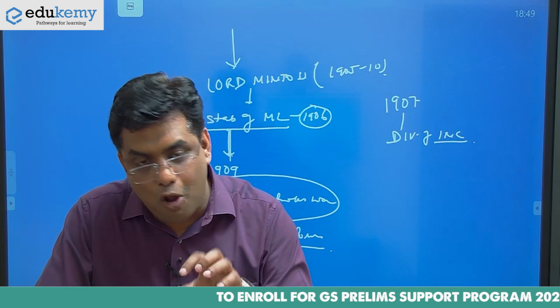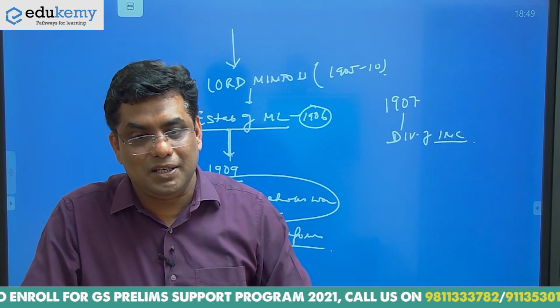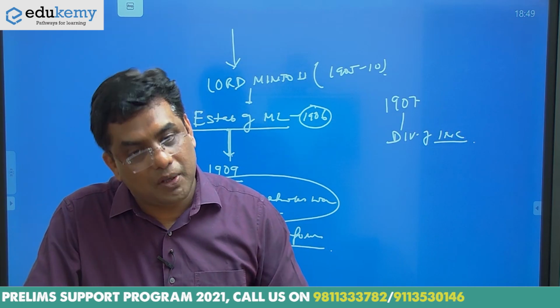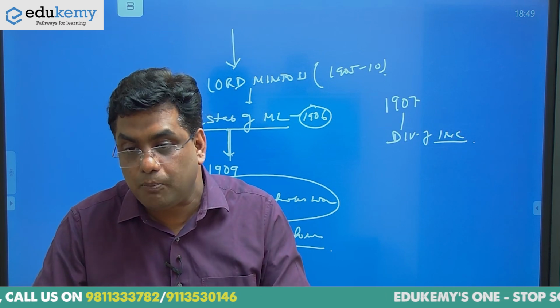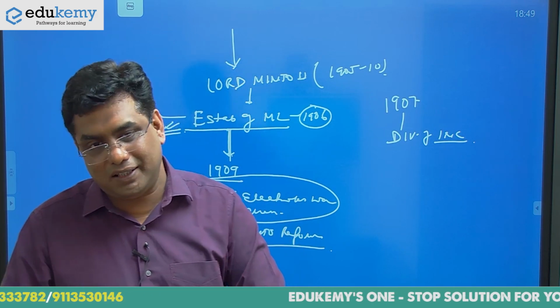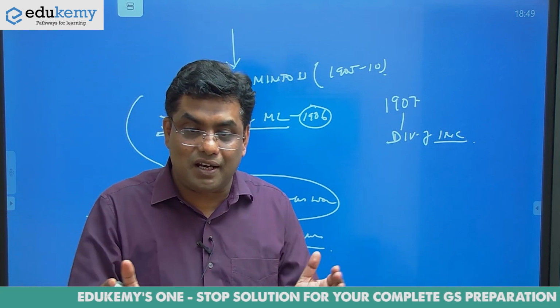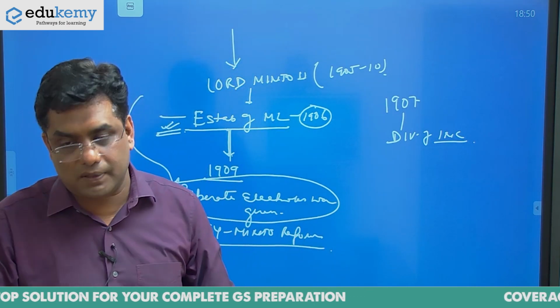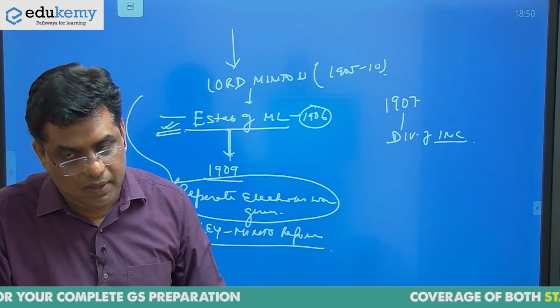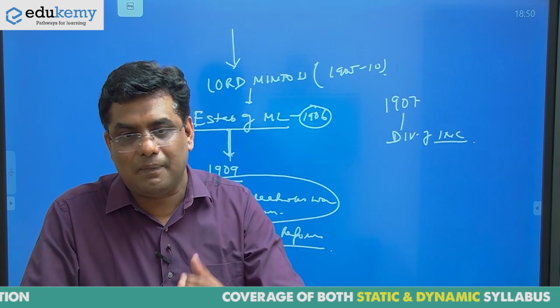So Lord Curzon was the first person who wanted to put Congress on the demising tone, because Congress had become the plank for the national movement. That is the thing. Nationalist consciousness which was scattered suddenly got accumulated under the banner of the Indian National Congress. Okay, so that way we can proceed with the idea.